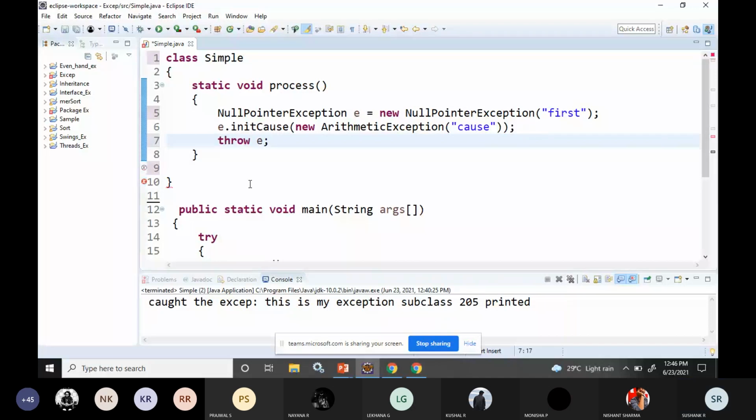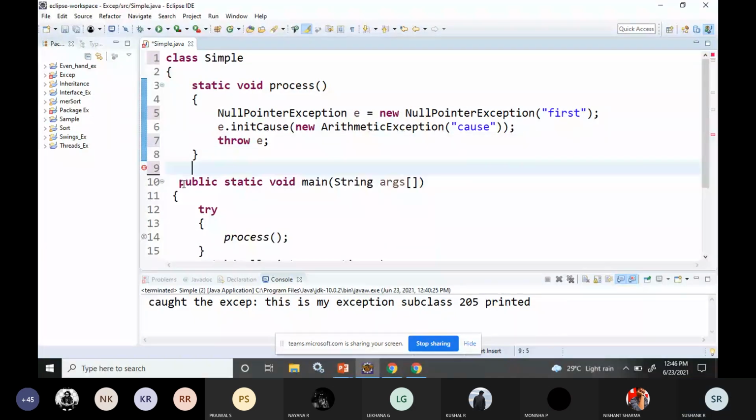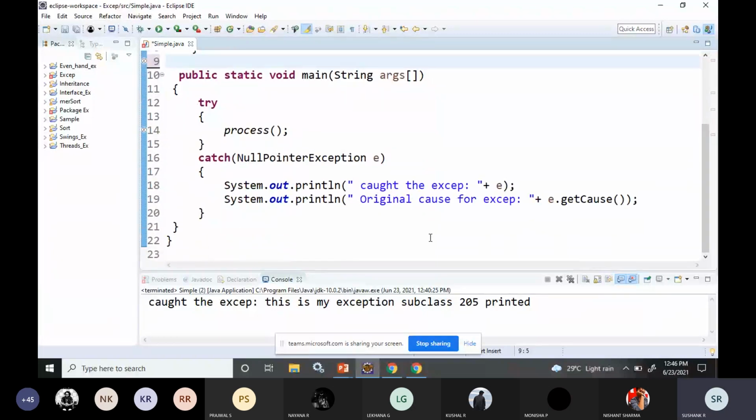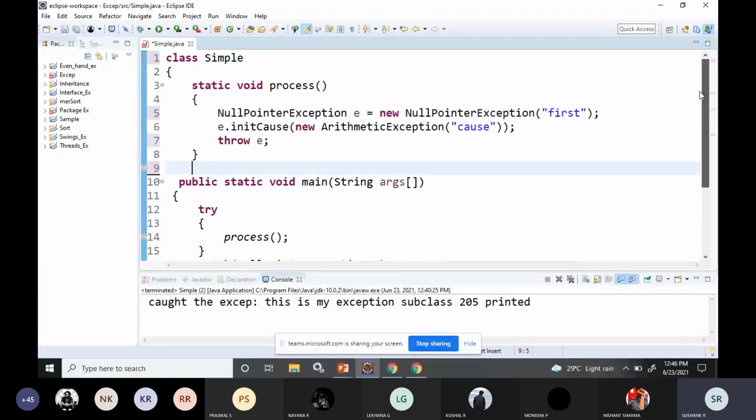So okay, main function is there, and let me check the main functions are closed properly. Okay, the main function is also closed properly. Fine. Now you'll not get any error. So what this program is doing, I told you an example, right? Actually, you'll be getting an arithmetic exception. But the reason for getting the arithmetic exception is you are not able to give the input from the keyboard. The same program I have written here.